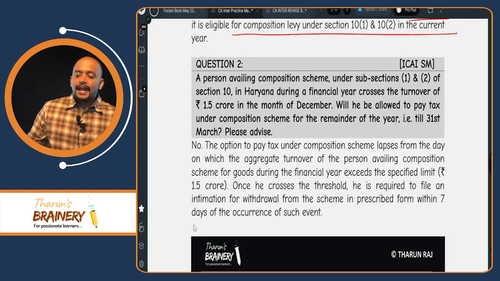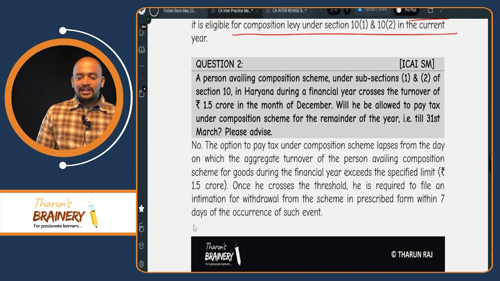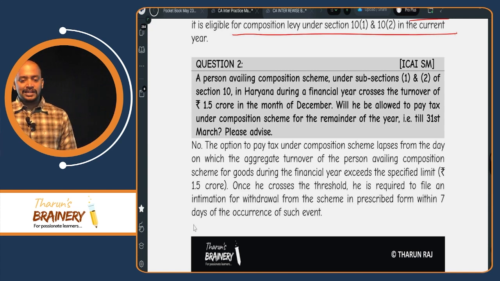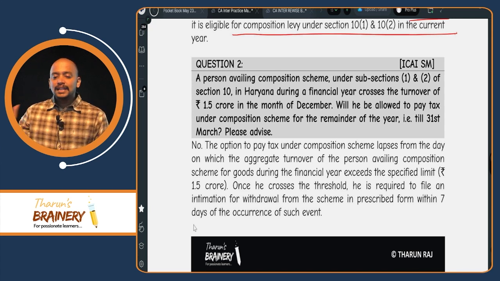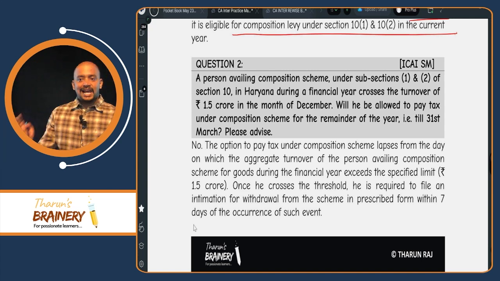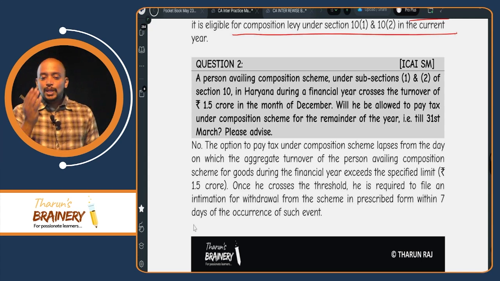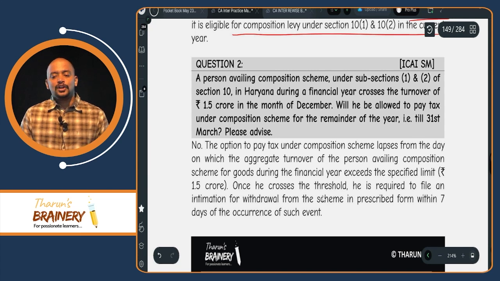Then next, a person availing composition scheme under 10(1) of section 10 in Haryana during a financial year crosses the turnover of 1.5 crores, that is 150 lakhs, in the month of December. Will he be allowed to pay tax under composition scheme for the remainder of the year? No, because the moment he crosses 150 lakhs, where is he located? Haryana. In Haryana, what is the limit? 150 lakhs. The moment he crosses 150 lakhs, he is disqualified from the composition scheme. So he needs to pay tax under the normal scheme.